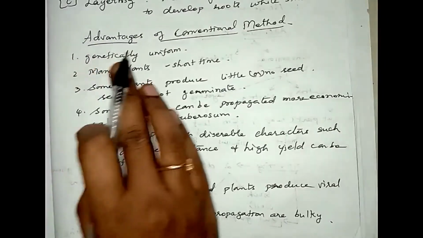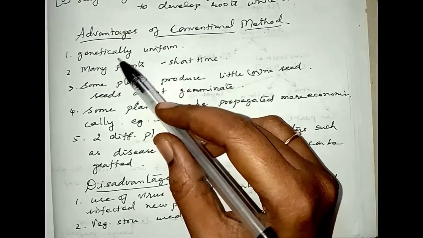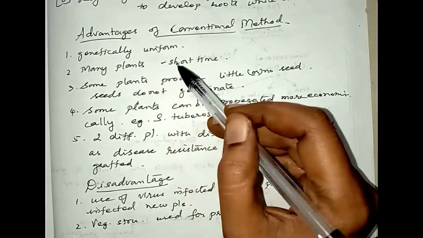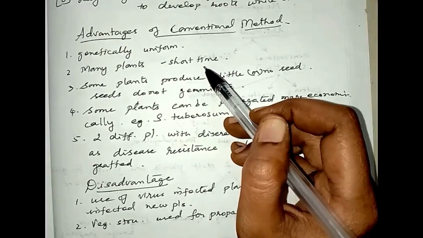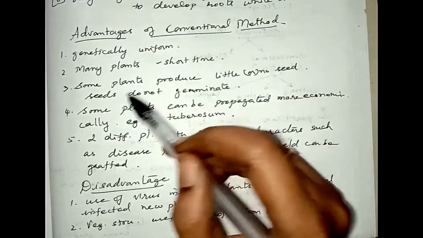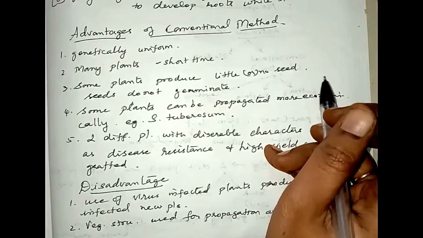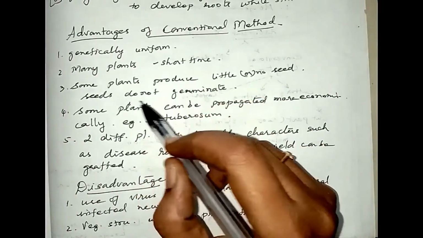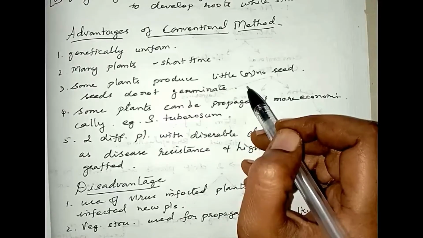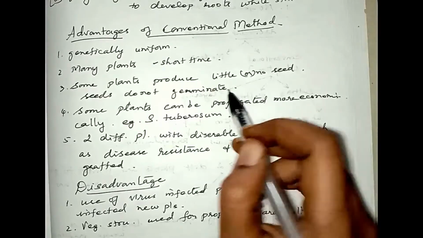Now we will see the advantages of conventional methods. Firstly, the plants which are produced are genetically uniform. Second point, many plants can be produced quickly by this method. Thirdly, some plants produce little seeds, some plants produce no seeds, and some plants, seeds which are produced do not germinate. In such cases, plants can be produced in a short time by this method.